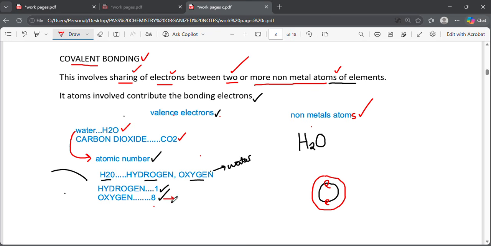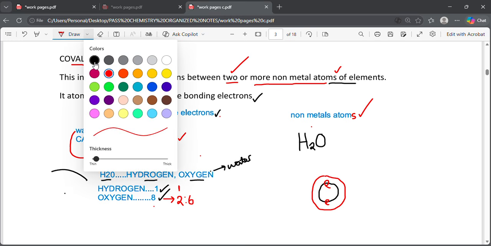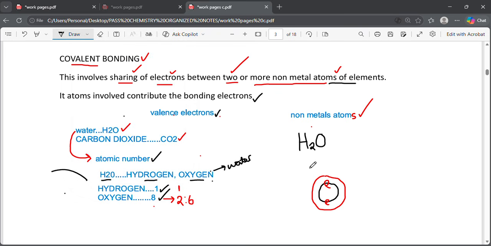But we have said that the atomic number of oxygen is 8, meaning if you try the electronic configuration here, it is going to be 2, 6. It does not reach the 8.